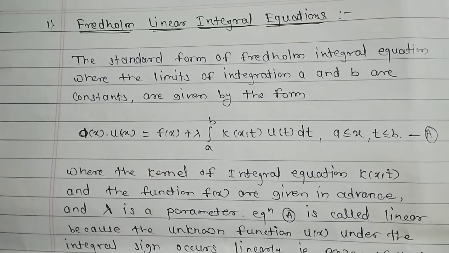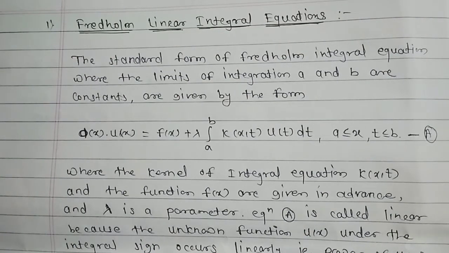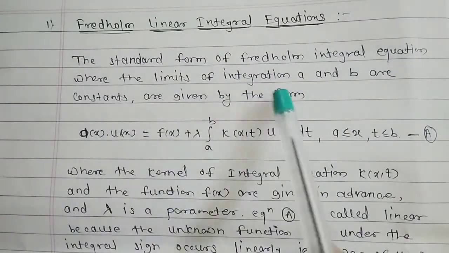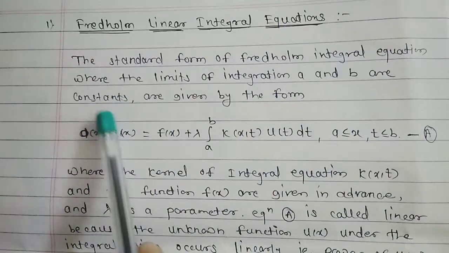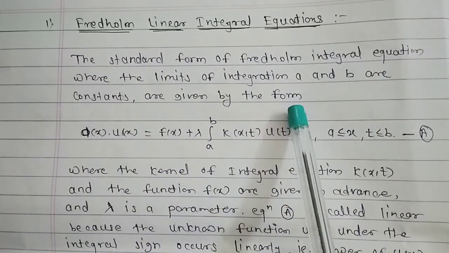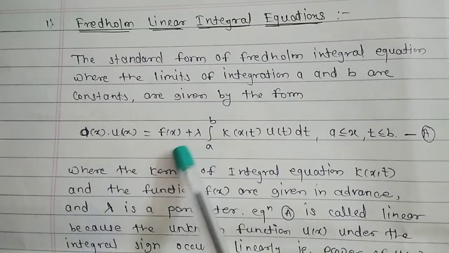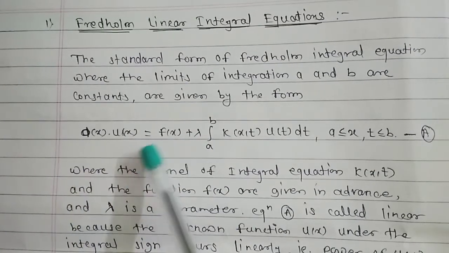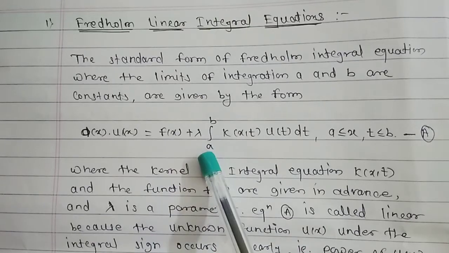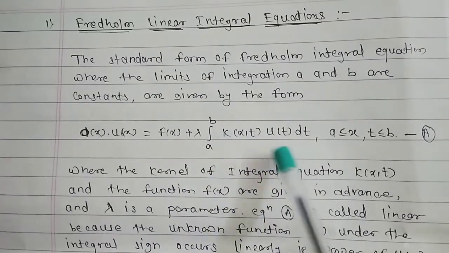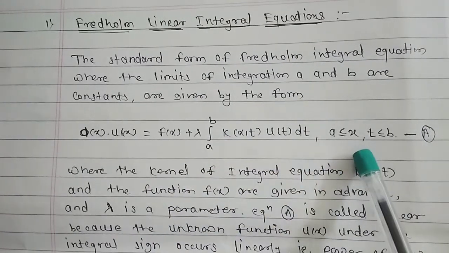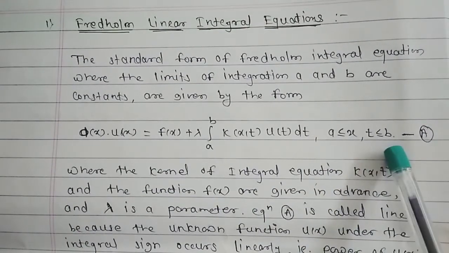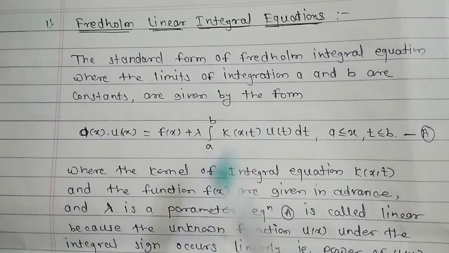So the first is the Fredholm linear integral equation. The standard form of the Fredholm integral equation, where the limits of integration a and b are constants, is given by the form phi of x into u of x is equal to f of x plus lambda integral a to b k x t u of t dt, where a less than or equal to x less than or equal to b and a less than or equal to t less than or equal to b.